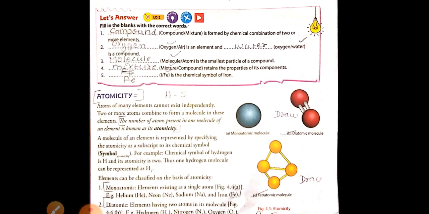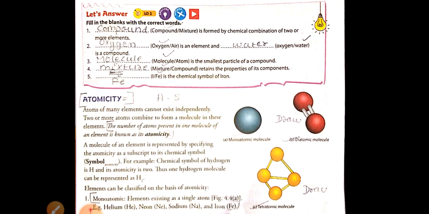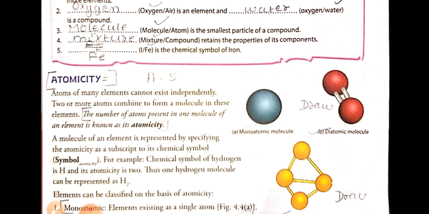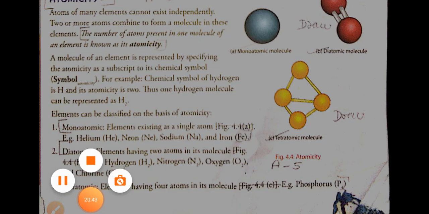Fill in the blanks. Dash is formed by the chemical combination of two or more elements. So a compound is formed by the chemical reaction combination of two or more elements. Oxygen is an element and water is a compound. Next, third, molecule is the smallest particle of an atom. Fourth, mixture retains the property of its components. Fe is the chemical symbol of iron. Next, atomicity we will learn in the next class.